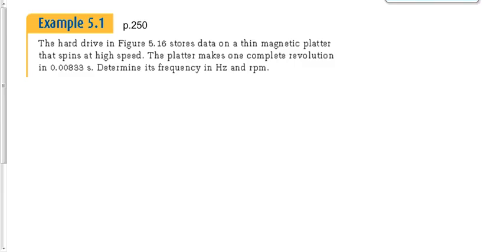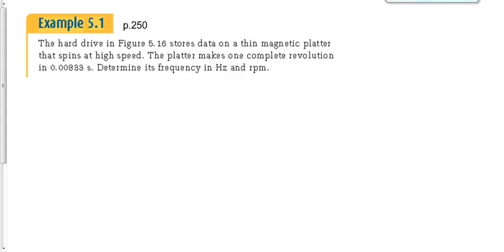Okay, I want to take a look at an example on page 250. This is chapter 5, by the way, if you don't have that downloaded already. The hard drive of a computer stores data on a thin magnetic platter that spins at high speeds. The platter makes one complete revolution in 0.00833 seconds. Picture that. Okay, you got this little platter inside a hard drive.